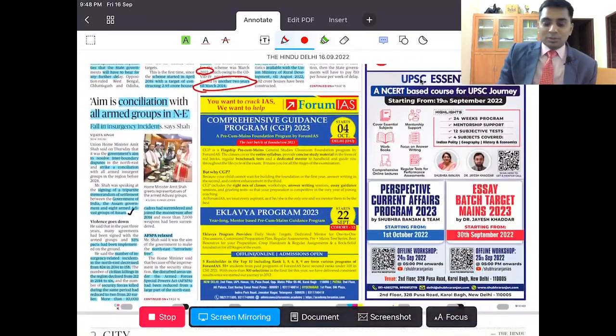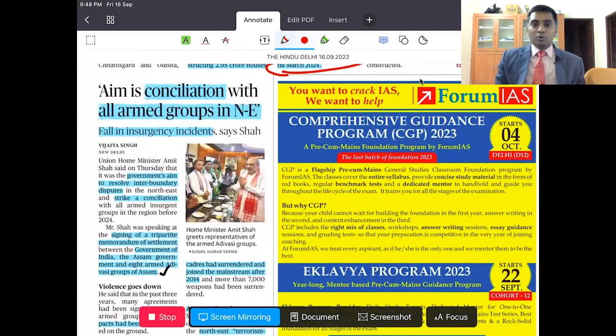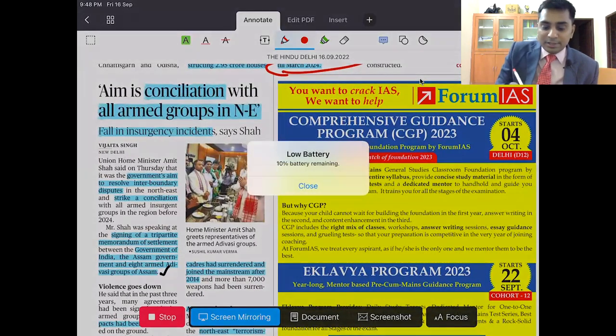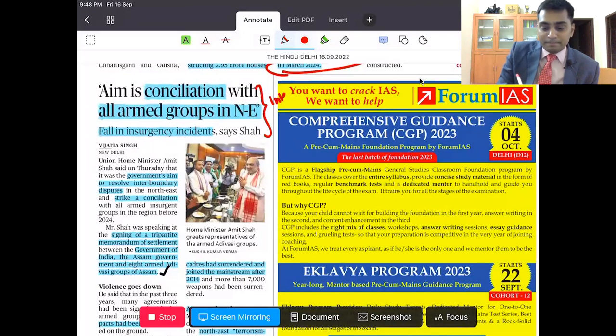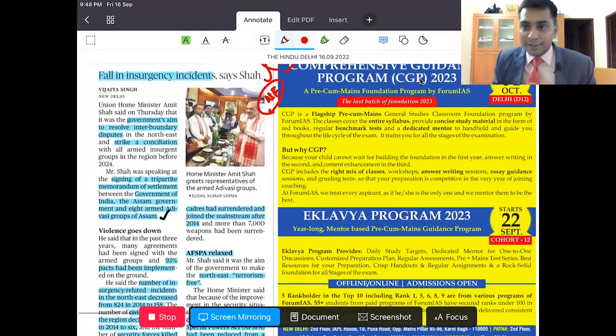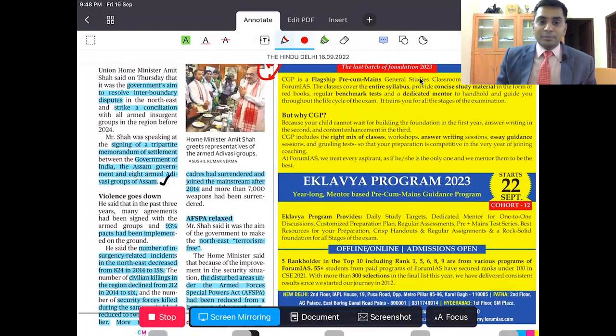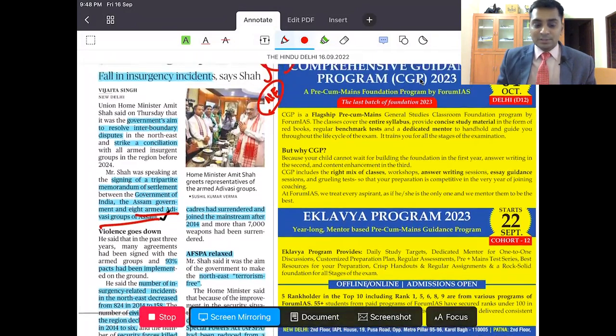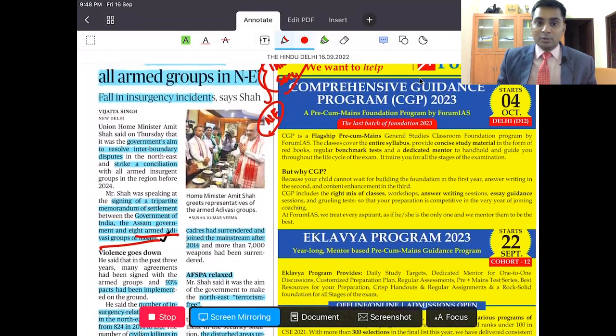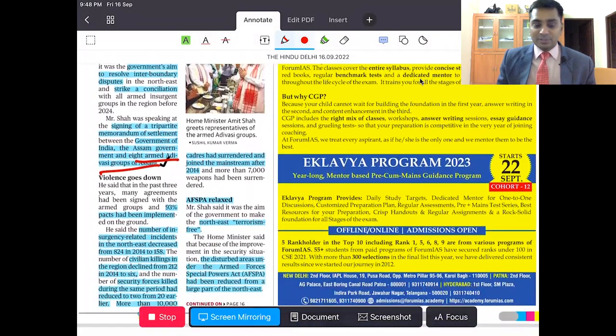This one, the aim is reconciliation with all armed groups of the Northeast. This is used in the internal security component. In internal security, there is insurgency, Northeast insurgency. Now, it is a well known fact, in internal security, you study this. Here, the government of India, along with the government of Assam, has entered into a peace agreement with 8 armed groups in Assam. This is the reason why this news is there. Now it is giving some information that you can use.